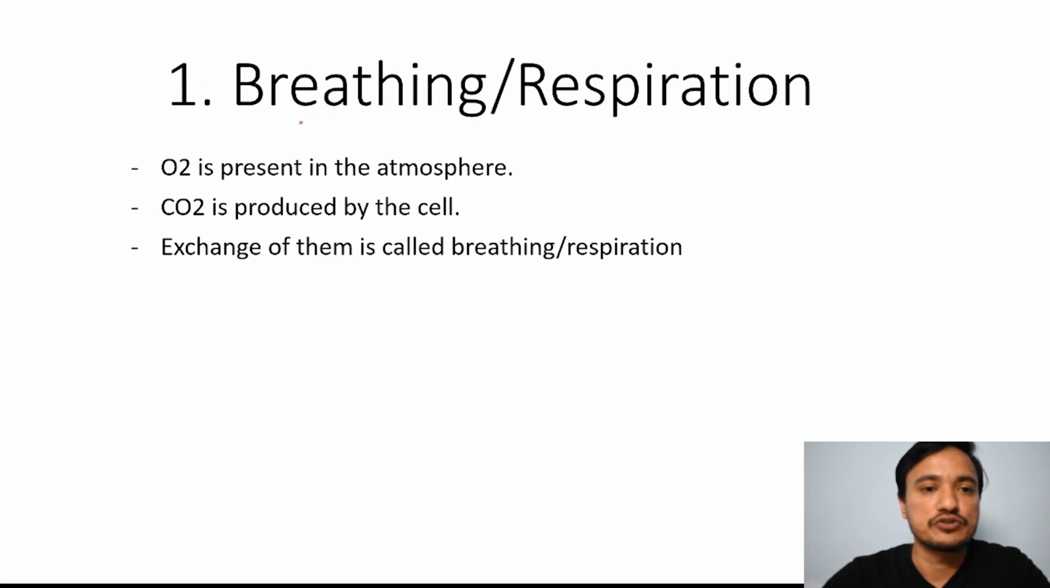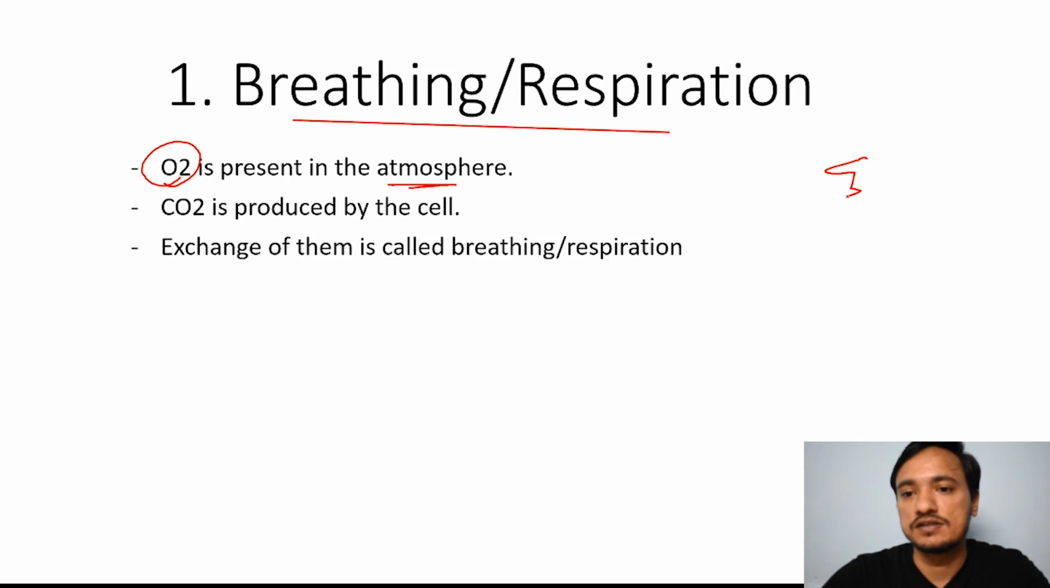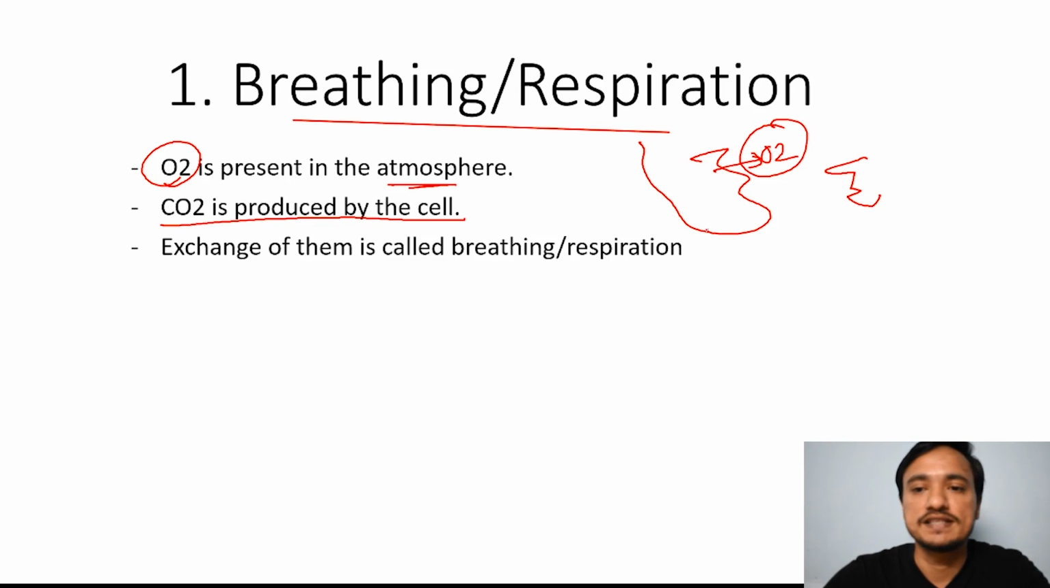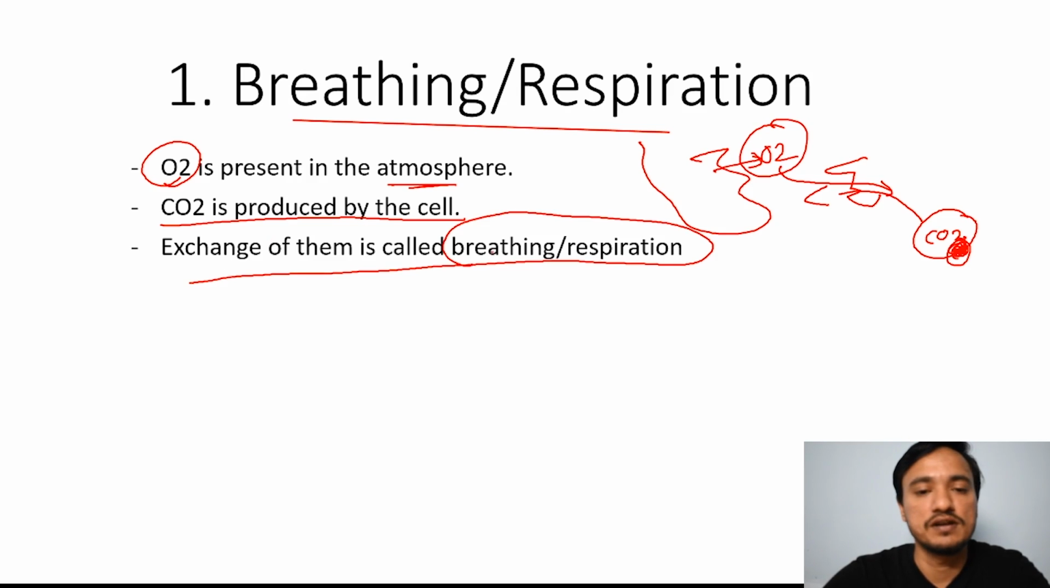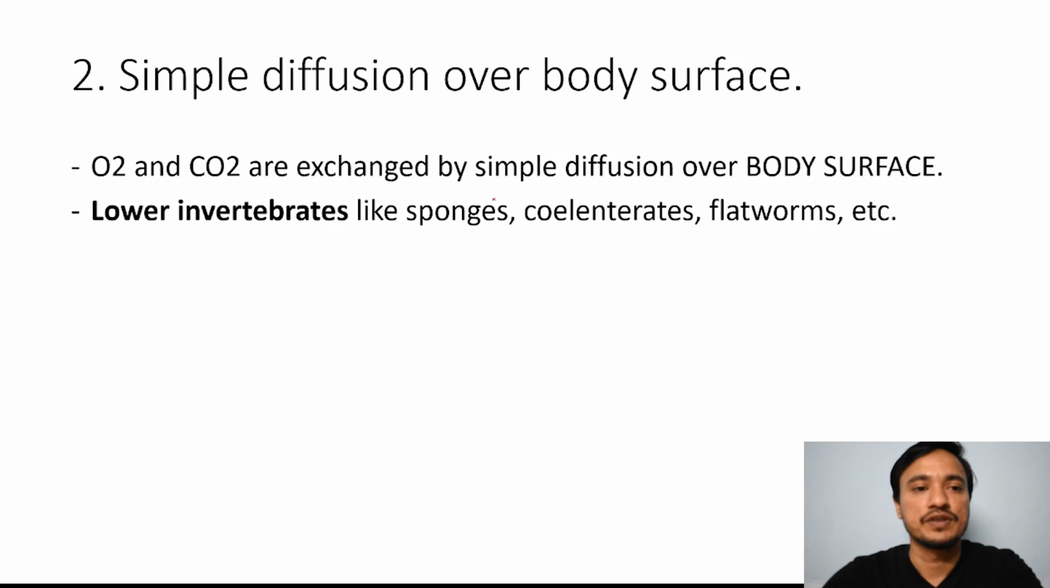Okay, so this is our first topic, breathing and respiration. What is the meaning of breathing or respiration? See, O2 is present in the atmosphere, and CO2 is produced by the cell or the tissue. In catabolism, CO2 is produced. So we have to release this CO2 outside and take O2 inside. The exchange of them is called breathing or respiration. Simple. This is the first topic.